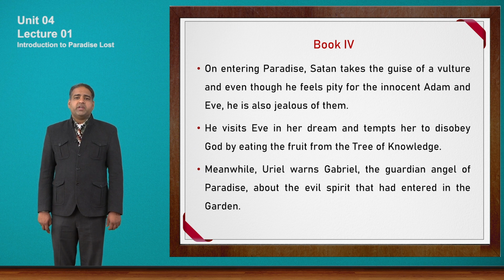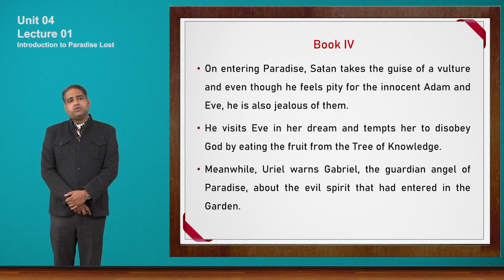He visits Eve in her dream and tempts her to disobey God by eating the fruit from the tree of knowledge. Now Satan has some mysterious powers. He was an angel. So he comes into the dream of Eve, and then he tempts Eve to disobey God, to eat the fruit from the tree of knowledge. Meanwhile, Uriel warns Gabriel, the guardian angel of paradise, about the evil spirit that had entered in the garden.